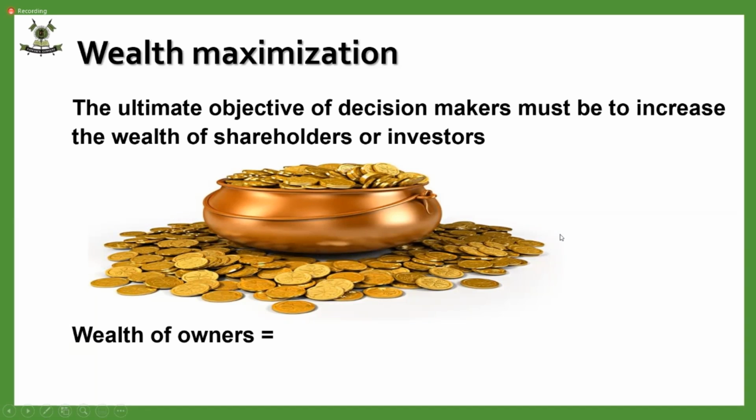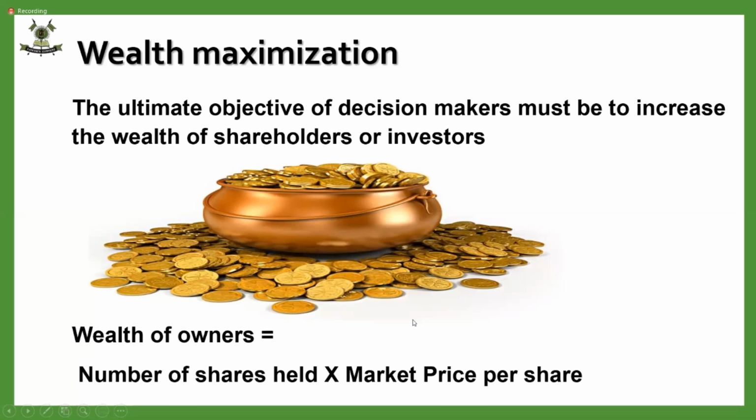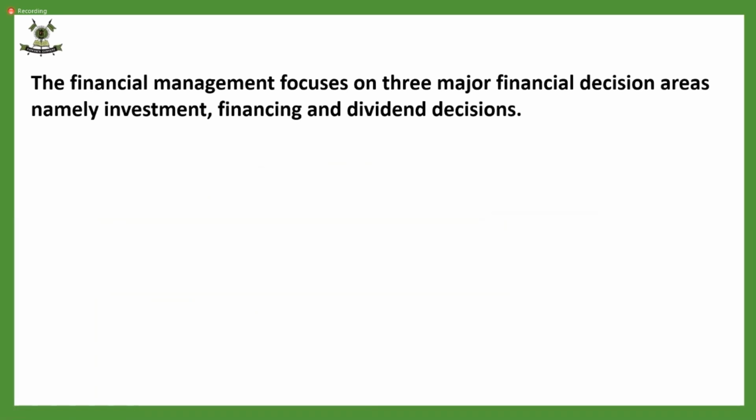So wealth maximization can be calculated. If you want to calculate the wealth of the owners, how are you going to calculate, children? You see how many shares a person has and multiply it with the market price of the shares. Fine. So wealth maximization is the objective of financial management. It is the objective which the finance manager wants to achieve. This might be a one marker. It is a general question.